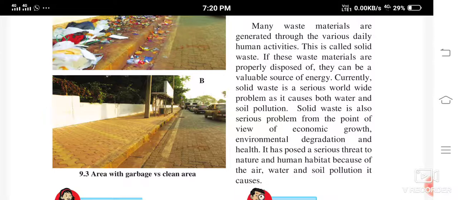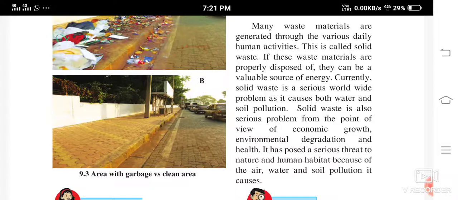Currently, solid waste is a serious worldwide problem as it causes both water and soil pollution. Solid waste is also a serious problem from the point of view of economic growth, environmental degradation and health. It has posed a serious threat to the nature and human habitat because of the air, water and soil pollution it causes.